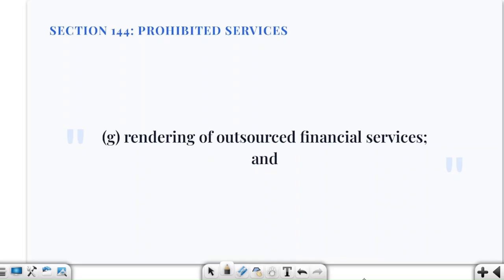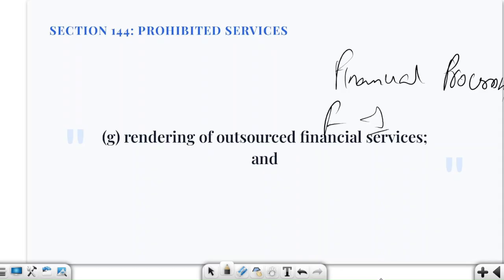Then rendering of outsourced financial services. See, ABC says that okay, instead of maintaining our finance function ourselves, we will outsource it to our auditor. For example, you can go with financial processing. Also, you can even go with finance related outsourced services. So this is also prohibited. So auditors cannot be the person whom we use as the outsourced finance department.